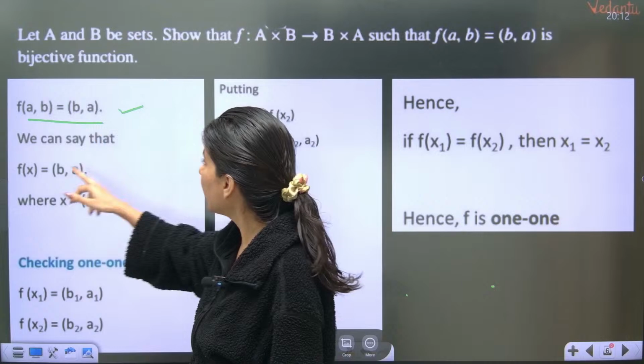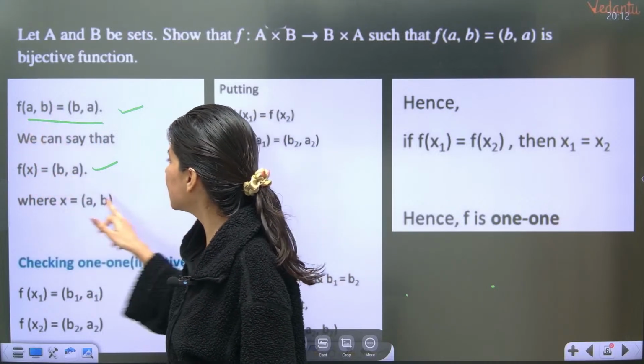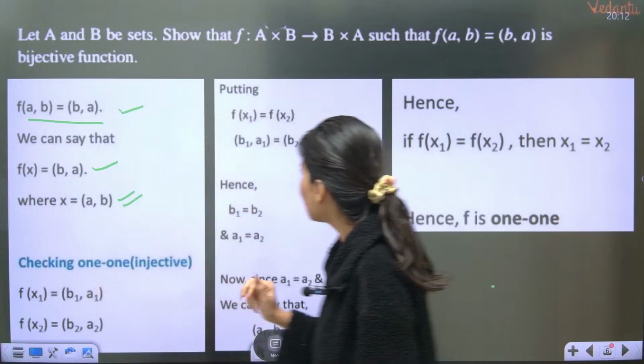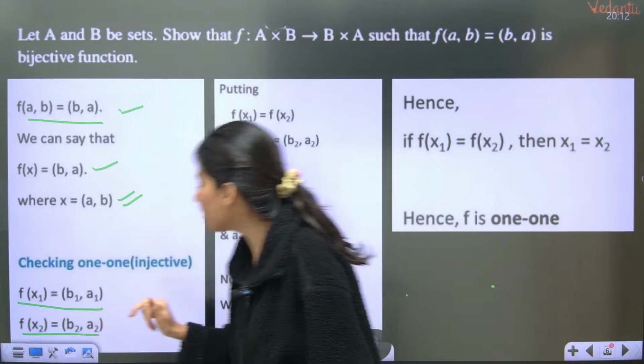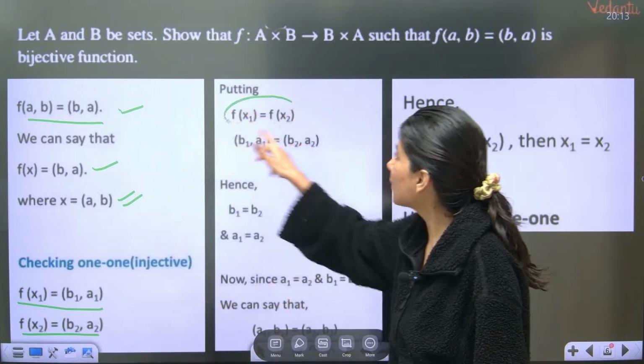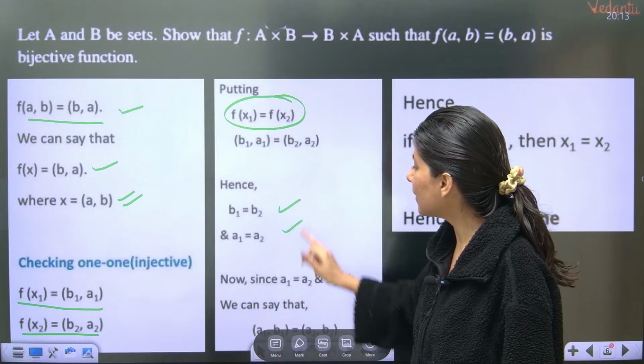Yes ma'am. Okay. Now can we say f of x is b comma a, where x is a comma b. Now checking one-one. How do we check one-one? I have taken f of x1, I have taken f of x2, and now I have equated f of x1 and f of x2. This gives me b1 and b2, a1 and a2 equal.